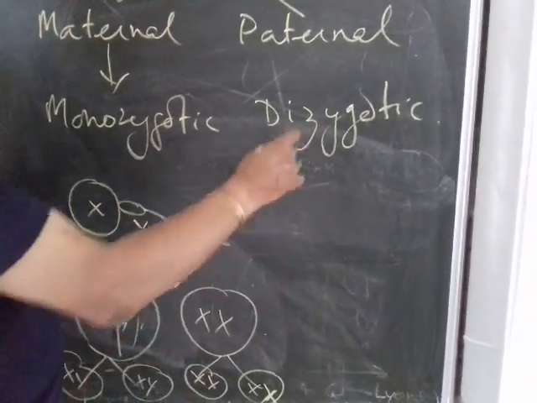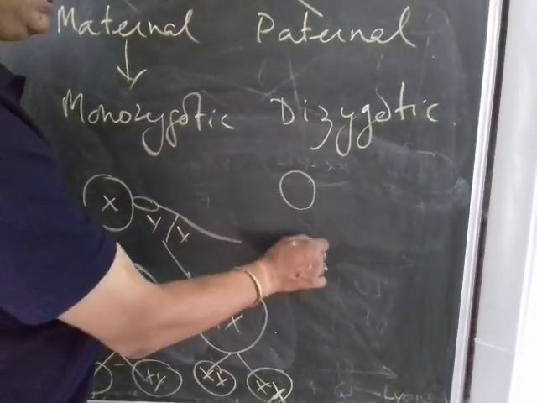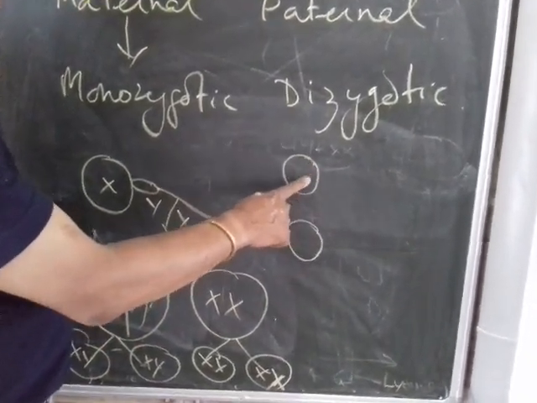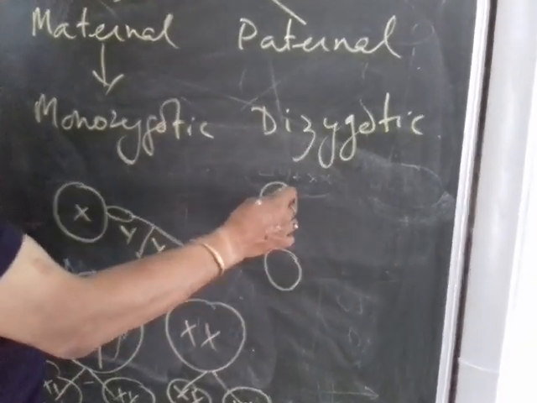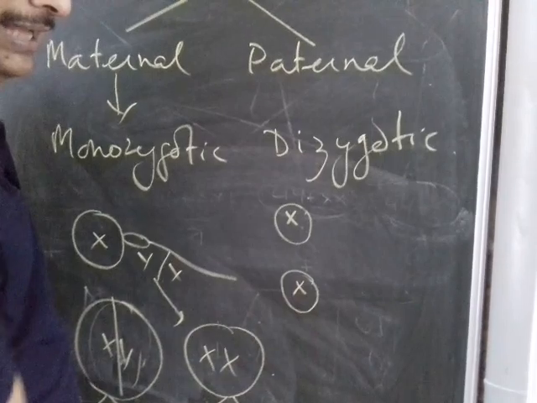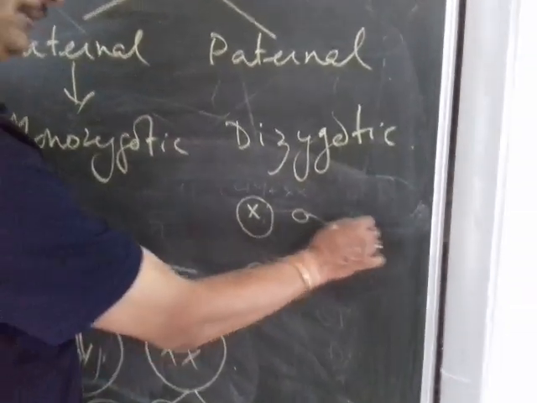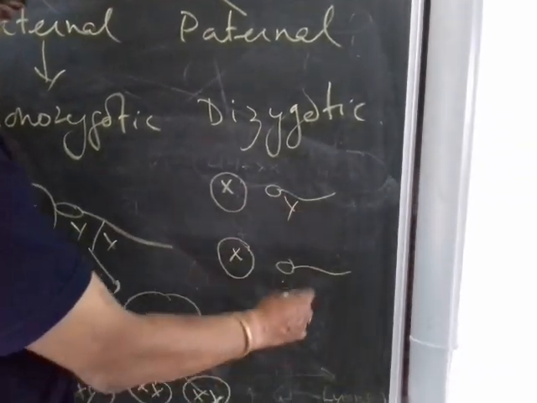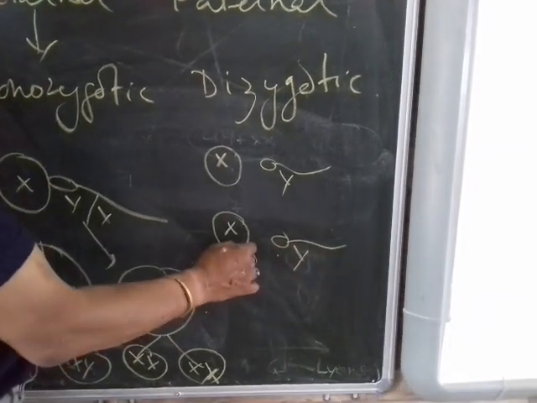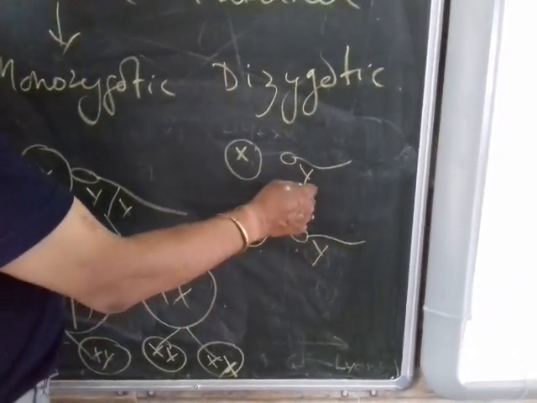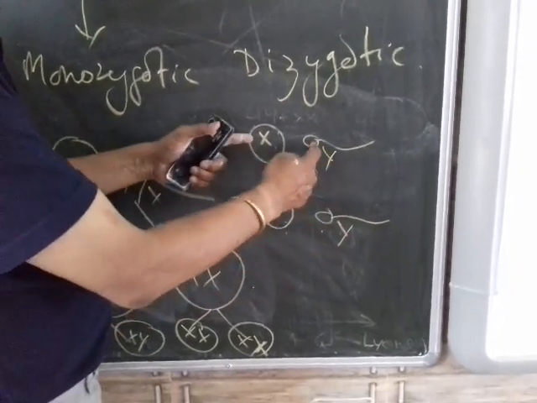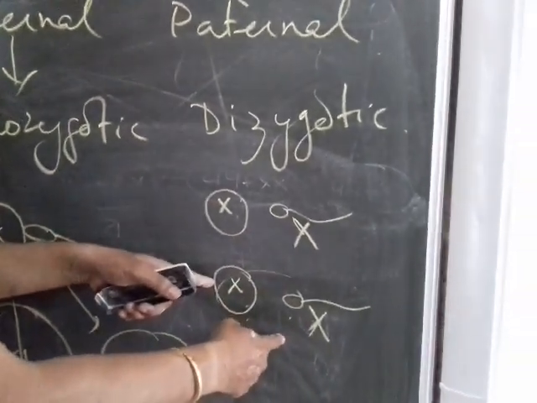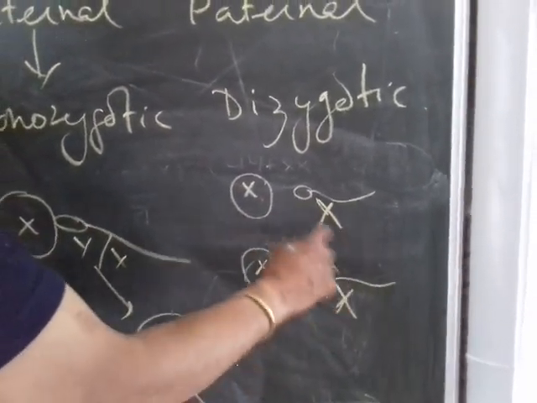In dizygotic twins, it is a very rare case. Generally one ovum is released in a female during the menstrual cycle. But suppose two ova are released, and these two ova will naturally have XX. Now if they are fertilized by two sperms, then they develop into two zygotes. Suppose the sperm has a Y chromosome and this one has also a Y chromosome. So XY will become a male child and XY will become a male child. So both the children can be male, or suppose if they are X and X, both the children can be female, because XX will be there in the case of the sex chromosome.